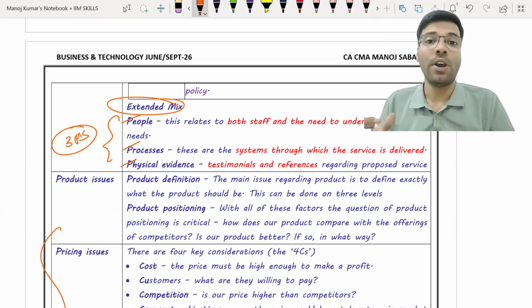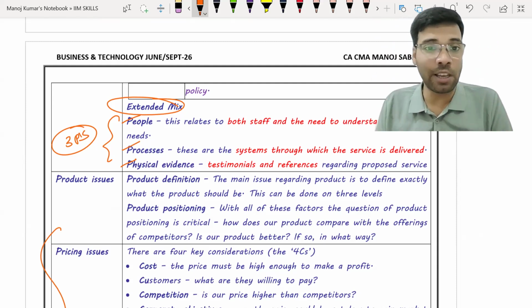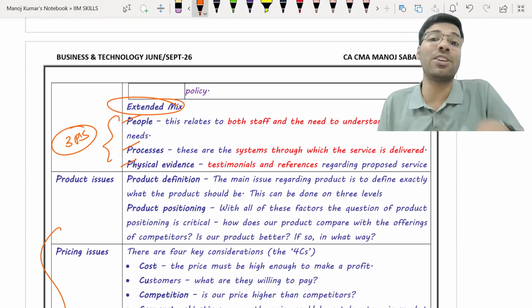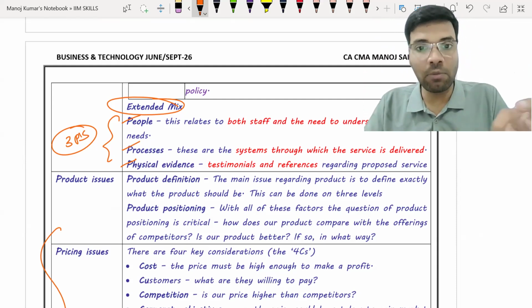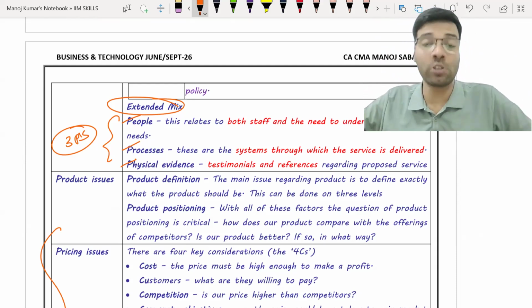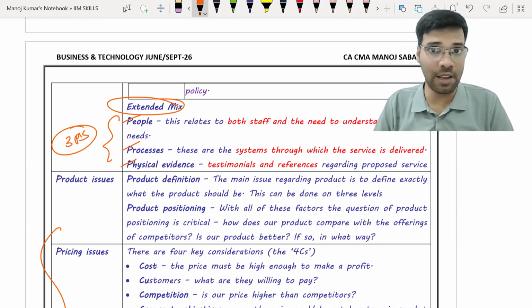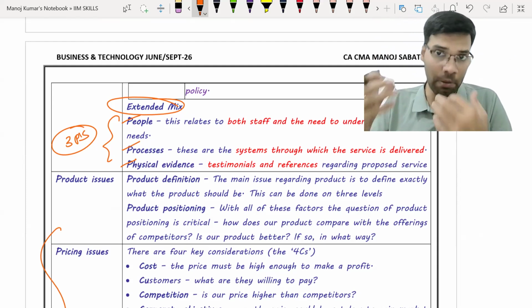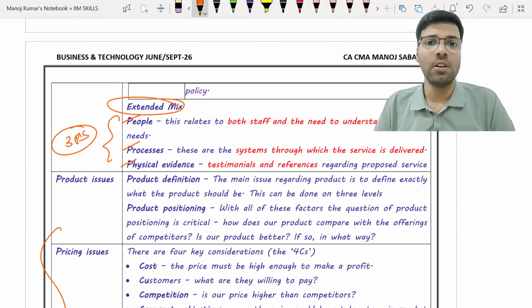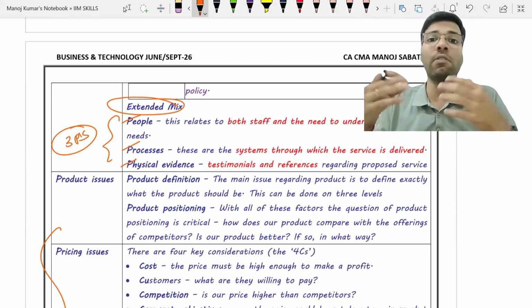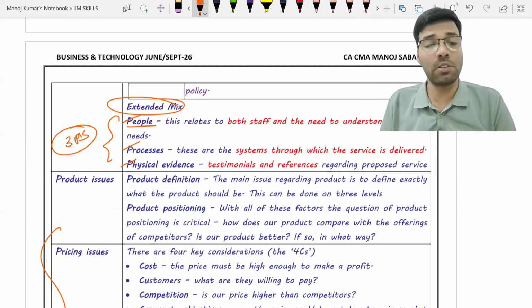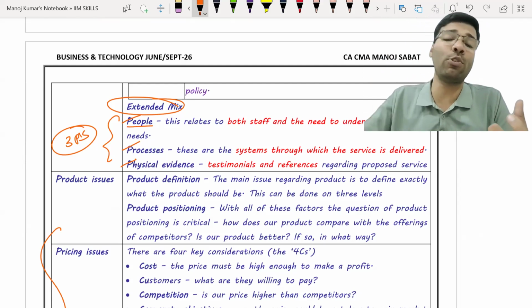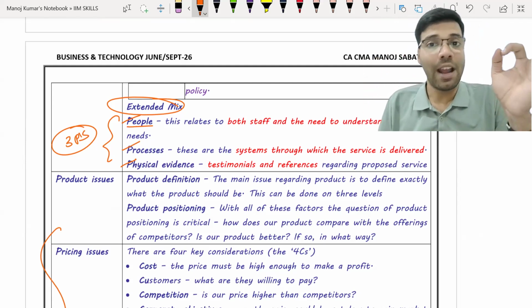Okay, so extended marketing mix में क्या होता है कि the people who are there inside the organization, they are also playing a very important role in delivering the value to the customer. Okay, and apart from the organizational members, those famous personalities, it may be influencers or it may be cricket stars or it may be some sports stars or politician. Okay, whenever we use them to advertise our product, they also come under the concept of people, which means this is also one of the factor that is influencing your concept of marketing.